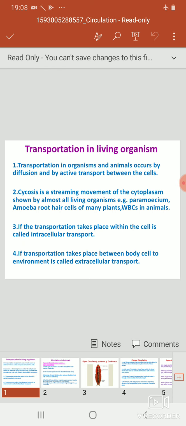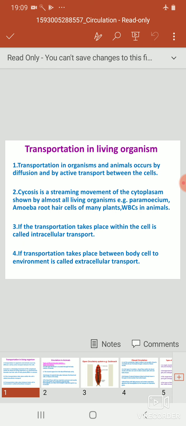Transportation in plants and animals takes place by the process of diffusion and by active transport between the cells. Cyclosis is a streaming movement of cytoplasm. It is shown by almost all living organisms. For example, the paramecium and amoeba, which are aquatic, show this type of movement. The root hair cells of many plants and the WBCs present in the blood also show this type of movement.